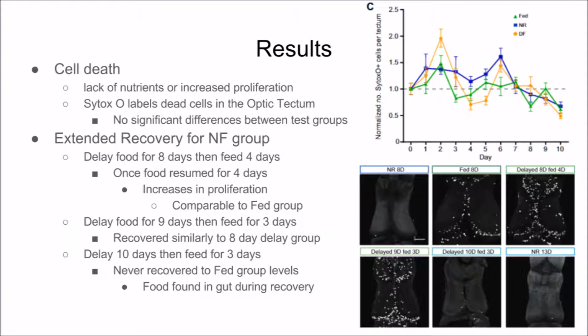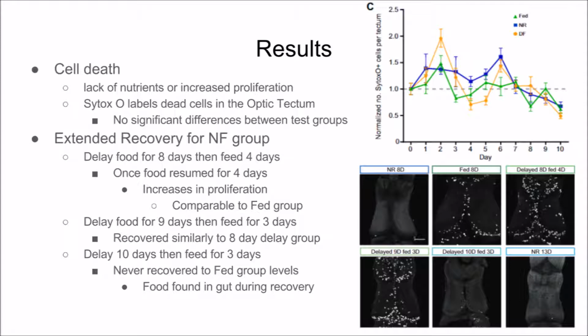To further explore nutrient restriction, extended recovery studies were also done on nutrient-restricted groups. In one group, food was restricted for 8 days, followed by 4 days of feeding. Once feeding was reintroduced, proliferation rates increased to that comparable with the continuously fed groups. Similar results were found when a group was delayed food for 9 days and fed for 3. However, once food was delayed for 10 days and feeding resumed for 3 days, there was no recovery of proliferation